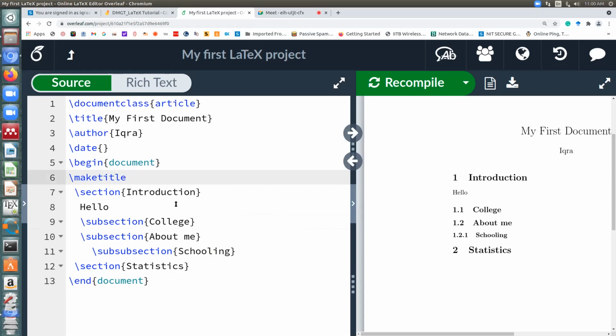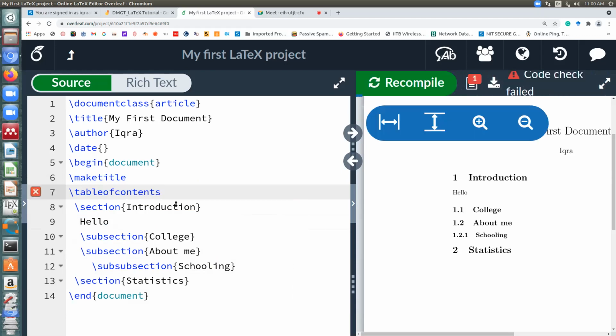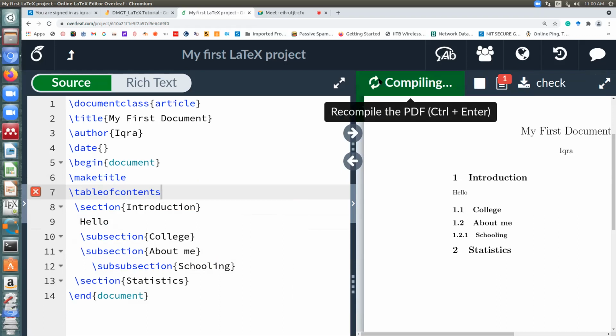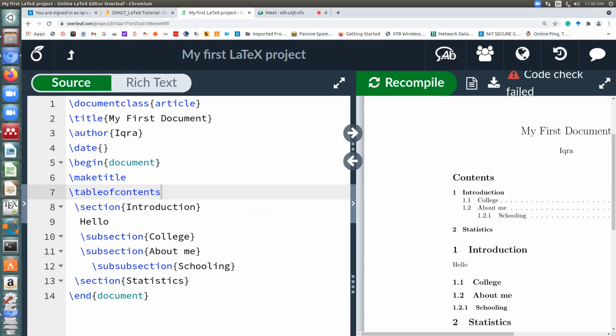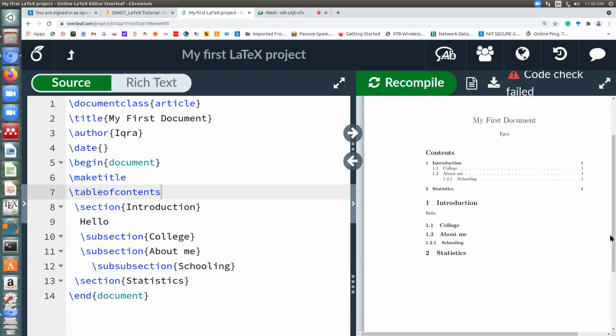You just have to write \tableofcontents and you will see your table of contents will be generated. Just like magic, it's just there.